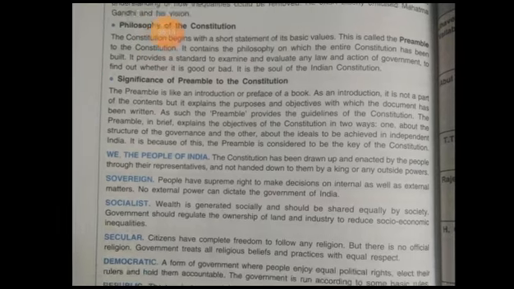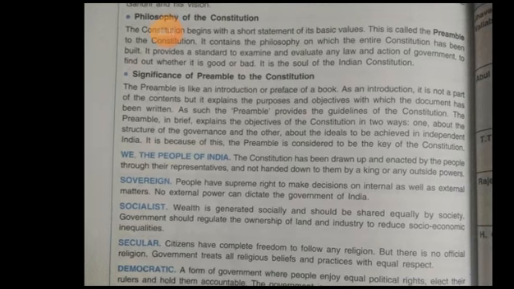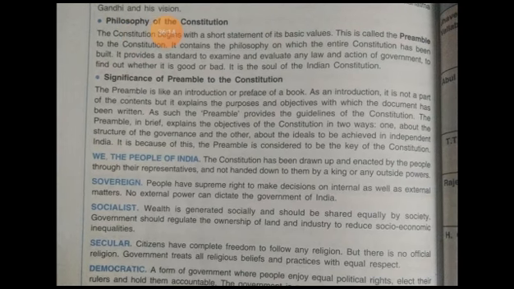Okay, so philosophy. What is the philosophy of this constitution? The constitution begins with a short statement of the basic values. This is called the preamble to the constitution. It contains the philosophy on which the entire constitution has been built.